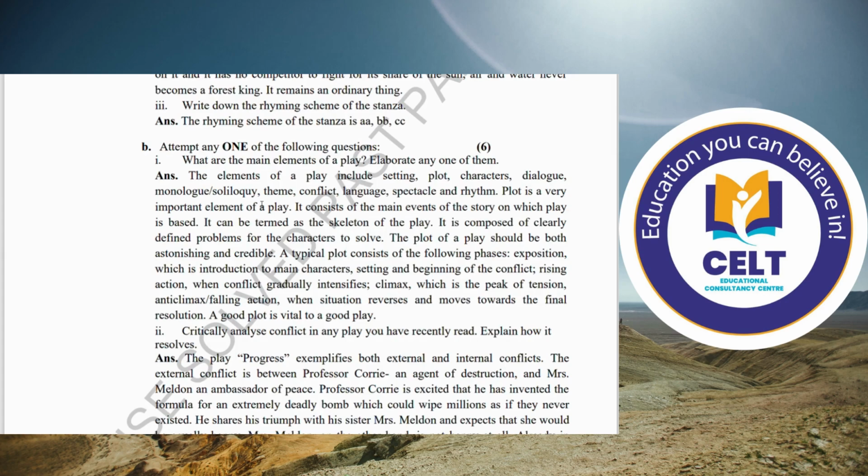Plot is a very important element of a play, as this is written in the third line. It consists of the main events of the story that are happening in a sequence or in a haphazard way. What would be the plan of the storyteller or the dramatist? It can be termed as the skeleton of the play. It is composed of a clearly defined problem for the character to solve. The plot of a play should be both astonishing and credible. A typical plot consists of the following phases: exposition, which is the introduction to the main character.